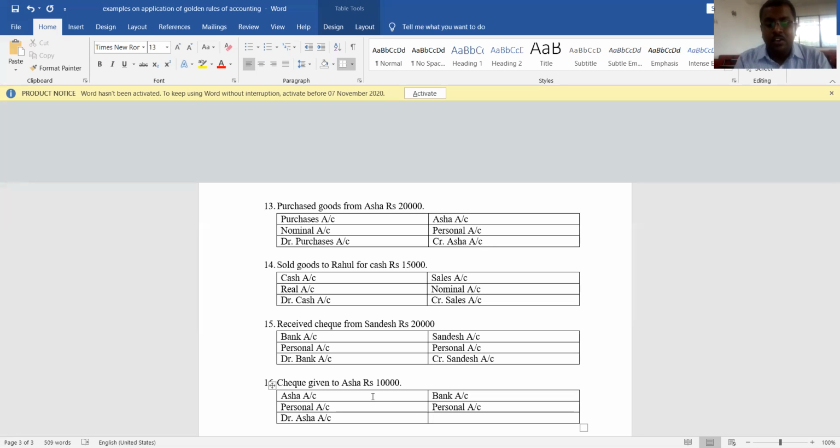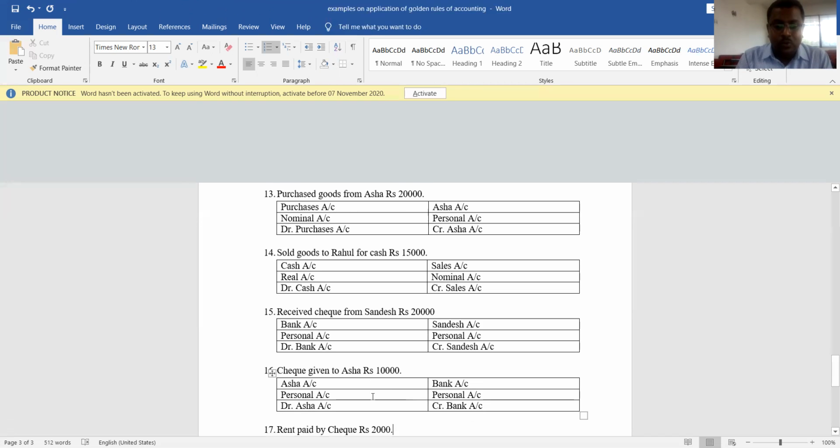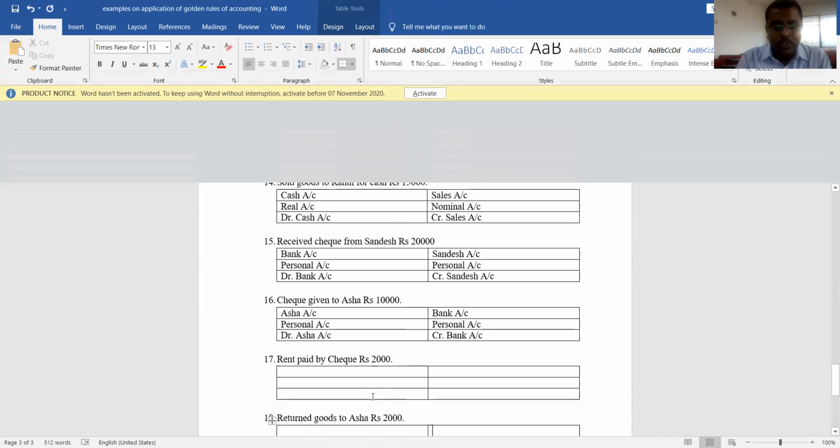Who is the giver? Check given to Asha. It means our bank account will be affected, not our cash account. So which account is giving the benefit? Bank account is giving the benefit. Understood? So who is the giver? Banker is the giver. So which account should be credited? Bank account should be credited. Yes, so it is how we need to apply these golden rules of accounting.